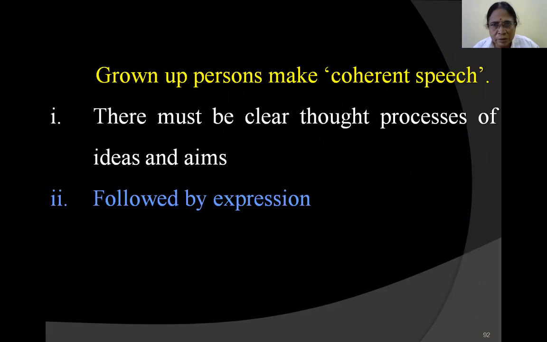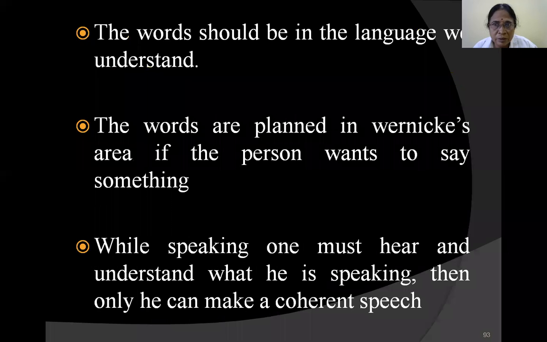Grown-up persons make coherent speech. First of all, to make a coherent speech, they must have a clear thought process of ideas and aims. First, he should have what to talk about. He should have a certain concept for talking, and then that concept should be followed by ideas and expression, how to express it. This is very necessary to make a coherent speech. That is, the words should be in the language we understand.